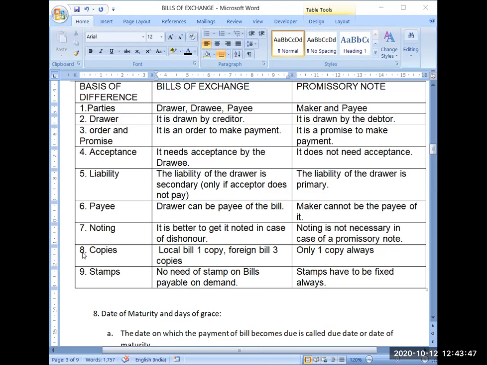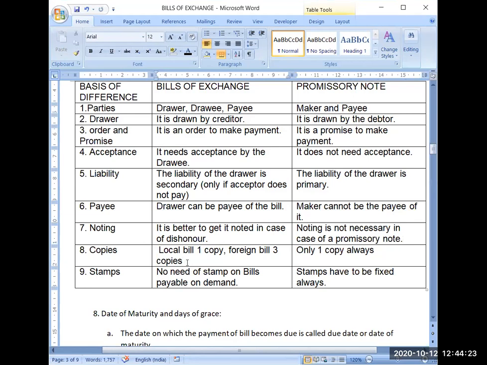And then in court, your statement will be considered valid and you will be awarded a decision in your favor. So this is called noting. At the time of dishonor, we need that to get a legal proof of dishonor. But here, because the drawer was only the person who was the customer, noting is not necessary in case of a promissory note, because that was a promise and he has to complete that promise.